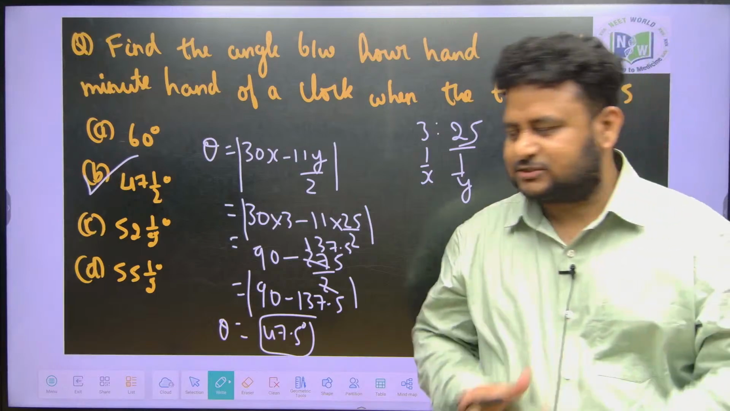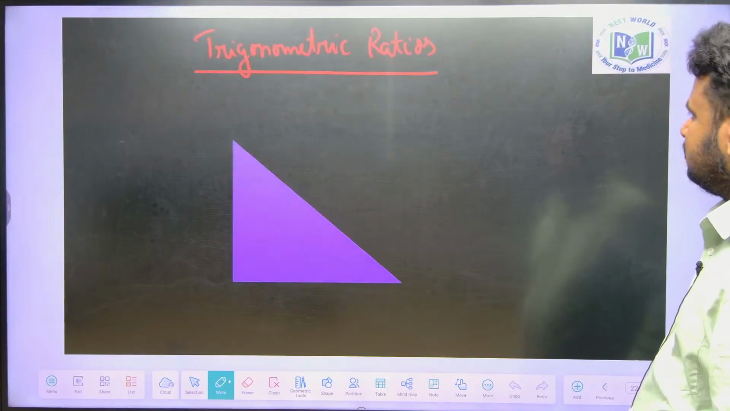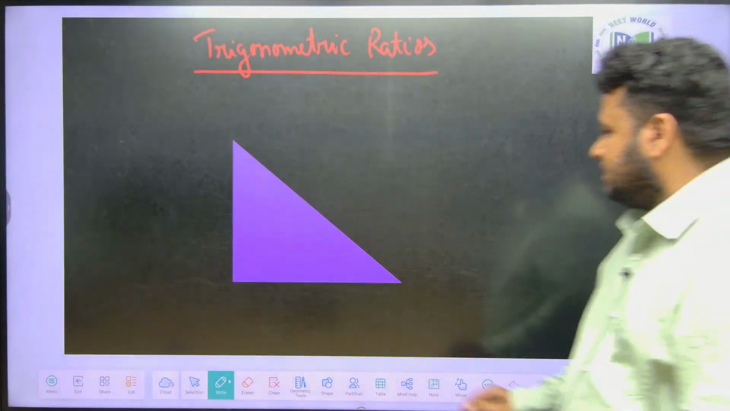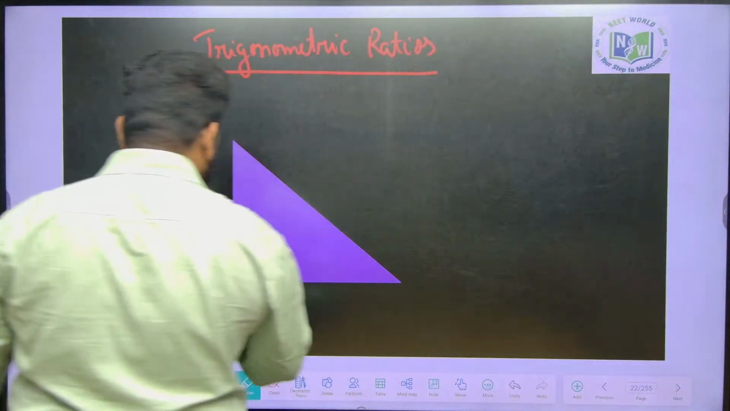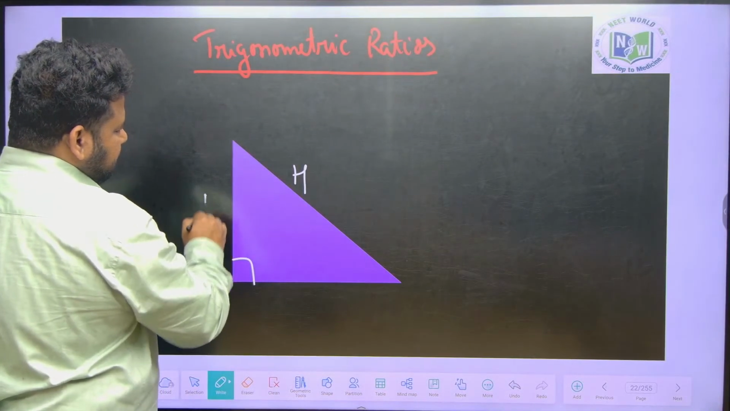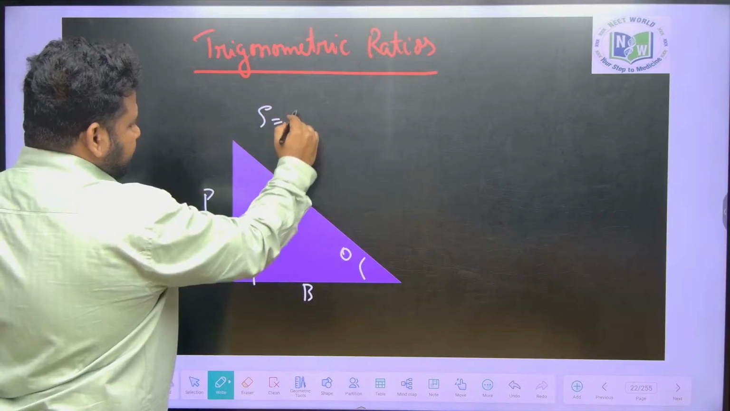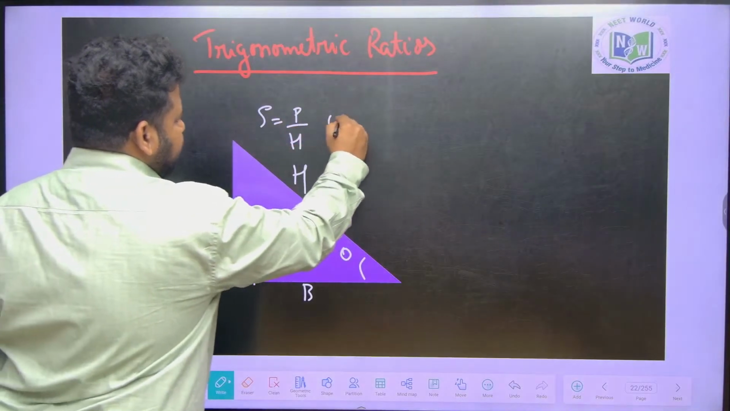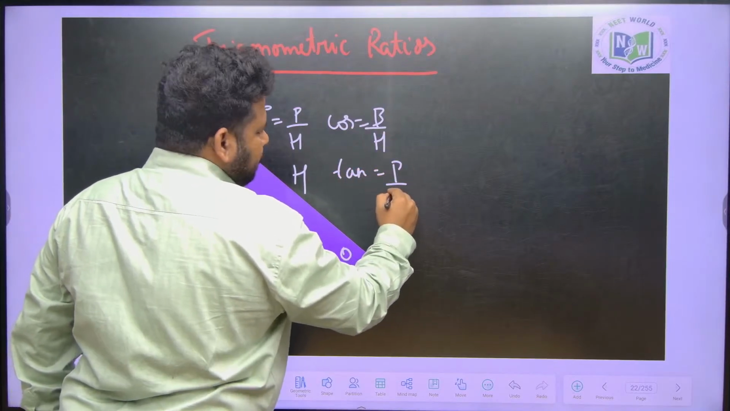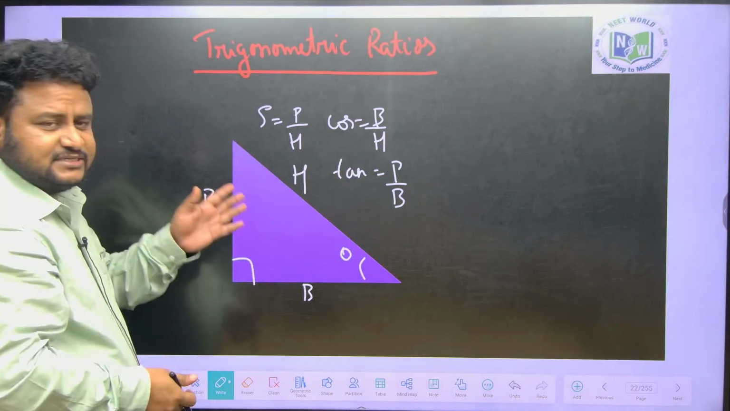Clear till here? Now let us go to the trigonometric ratios. This question we have already solved. Here I will not go in depth because in 10th itself we have already studied. If a 90-degree angle is given, this is the hypotenuse, this is the perpendicular. If this is theta, this is perpendicular, this is base. So sine will be perpendicular by hypotenuse, cos will be base by hypotenuse, tan will be perpendicular by base, and the other ratios, that is cosecant, secant and cot,